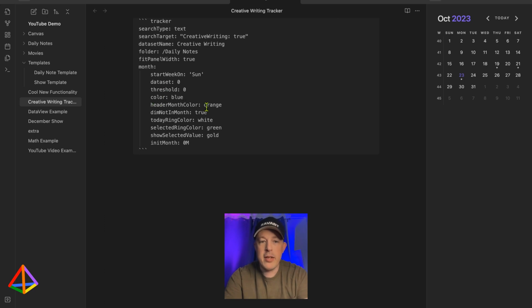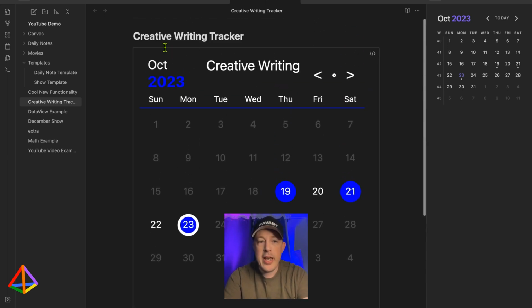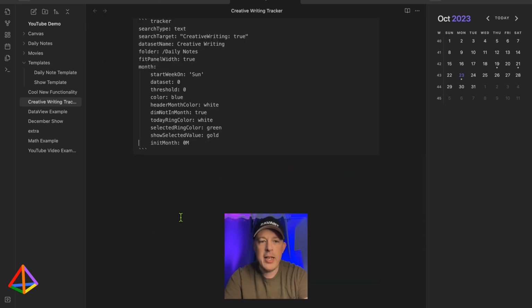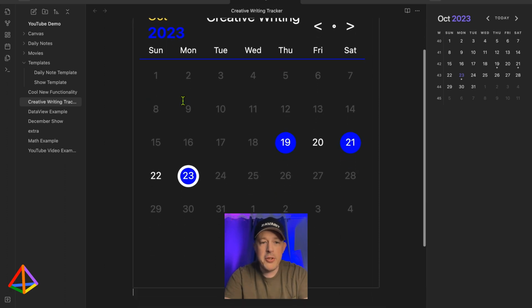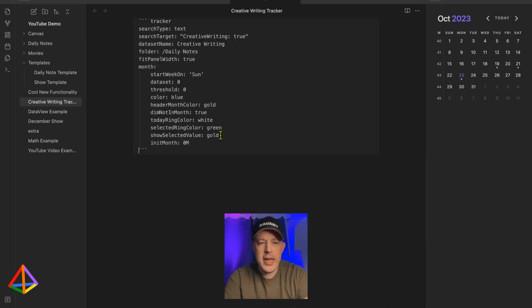Then the header month color, you can set orange or white if you've got a dark theme. And now the month is white, but I like keeping it kind of like a yellow, or let's try gold. Let's see if gold works. Yeah, there we go. So whatever colors you like, you can tweak that here. You could also put it in the hex code, but as you can see, it recognizes just very straight up red, blue, green, those kinds of things.